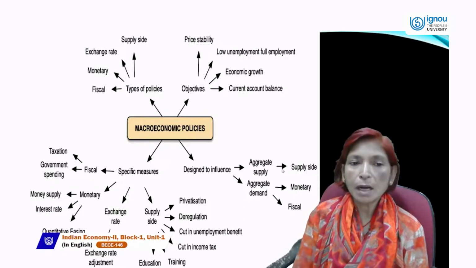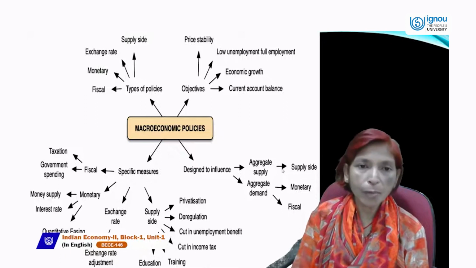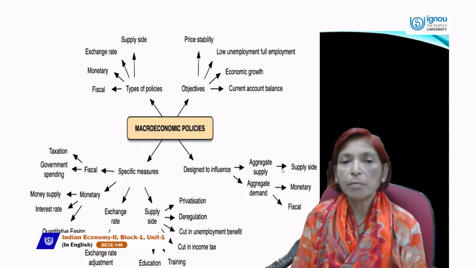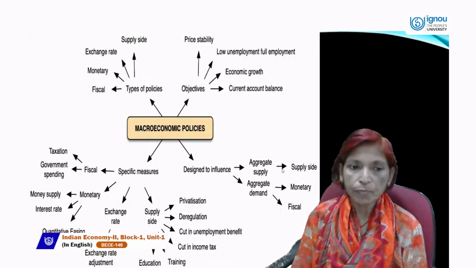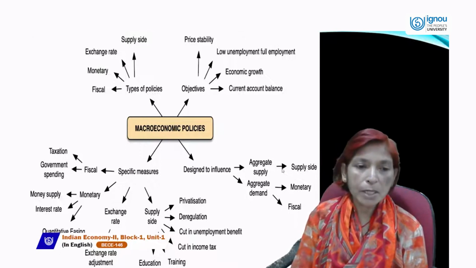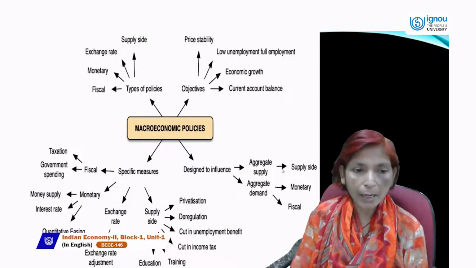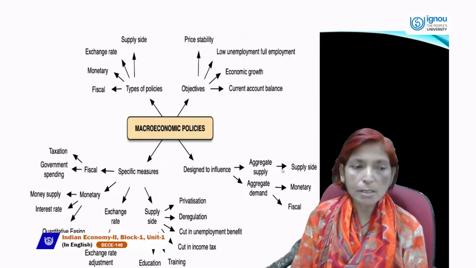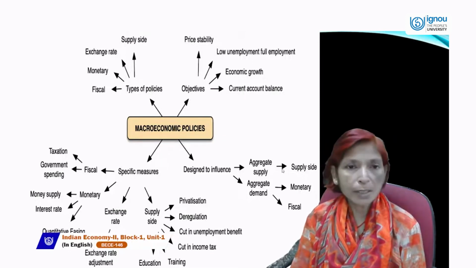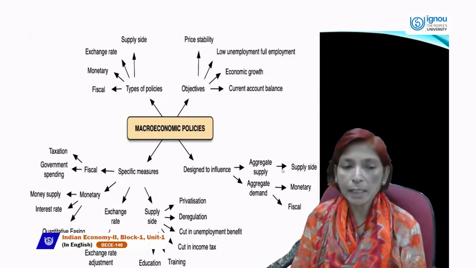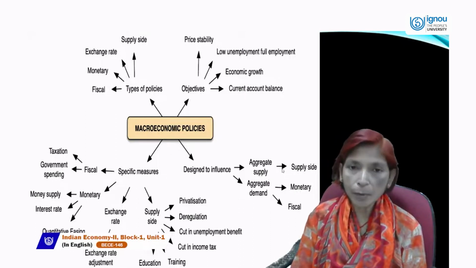So these are the upper part of this macroeconomic policies chart, in which you have studied types of policies and objectives of macroeconomic policies. Now, what are the specific measures in the lower part of this arrow? Specific measures which we use in fiscal policy, monetary policy, exchange rate policy and supply side. First is fiscal policy.